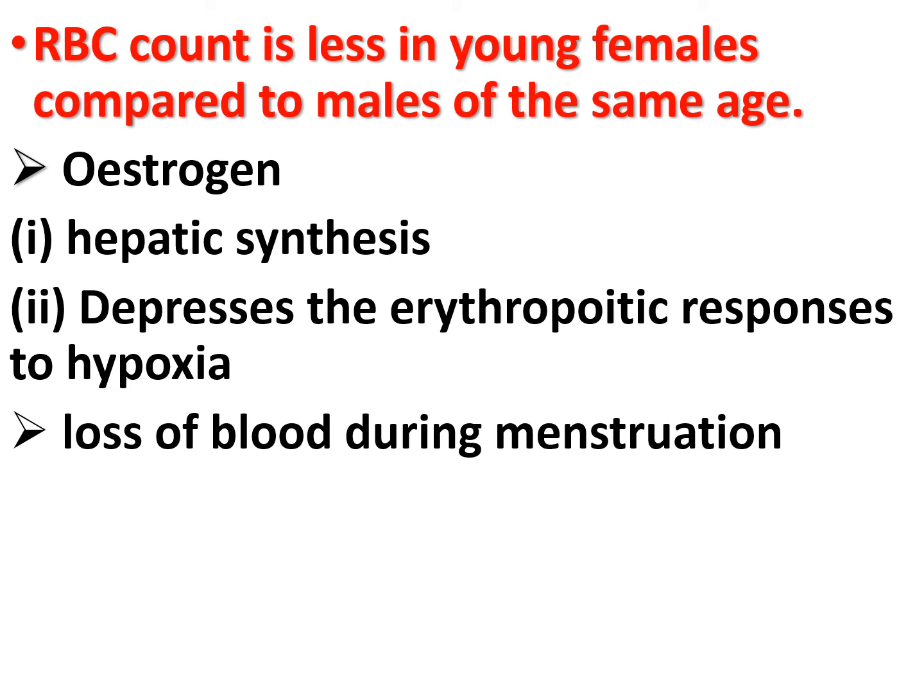RBC count is less in young females compared to males of the same age. Because in female, the estrogen decreases the hepatic synthesis of globulin, and second, it depresses the erythropoietic response to hypoxia. And also in females, there is a loss of blood during menstruation. Because of all these reasons, the RBC count is less in young females as compared to males of the same age.